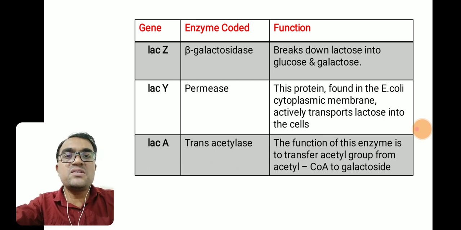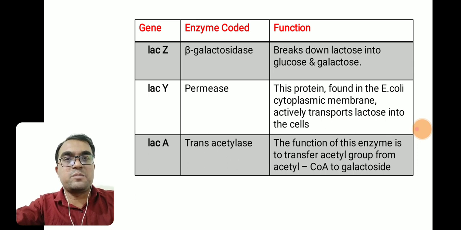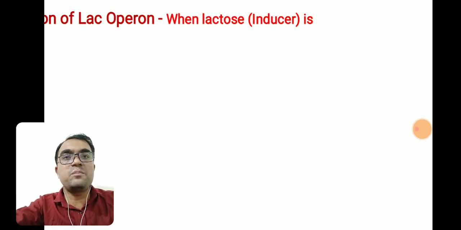And when are these three genes going to be expressed? In the presence of lactose only. Otherwise, these three genes will not be transcribed or expressed. In that case, we call it the switched off state of that operon. So how will regulation of the operon take place? We are going to discuss this in the next point.